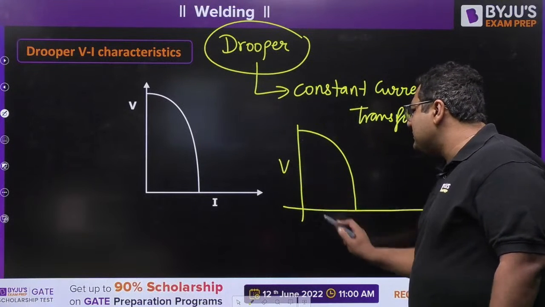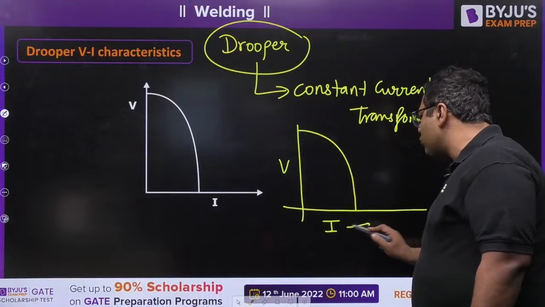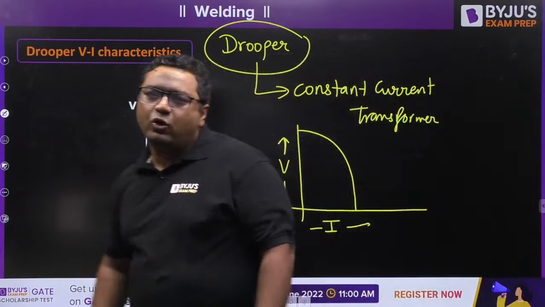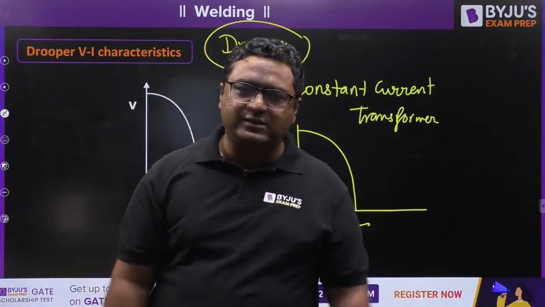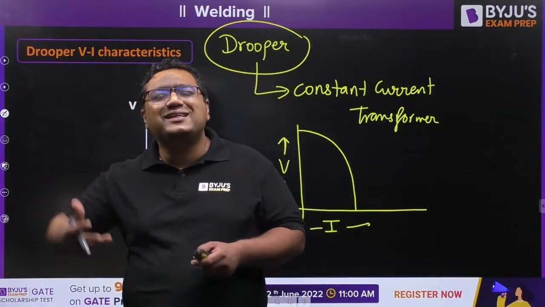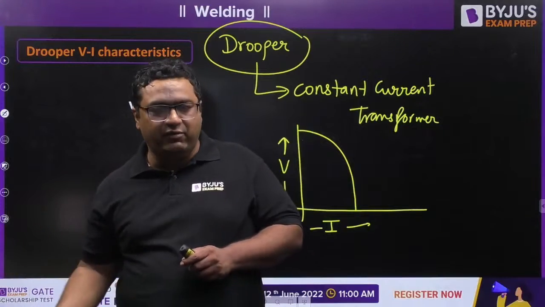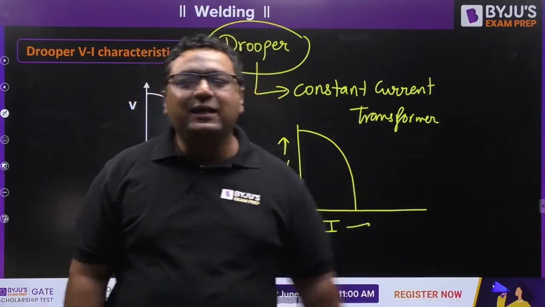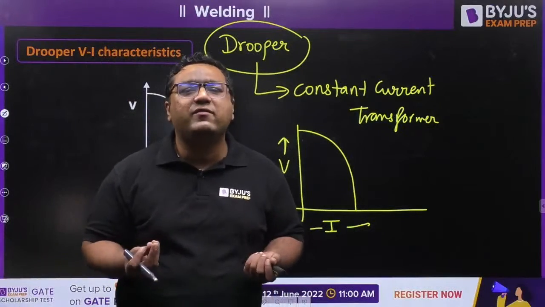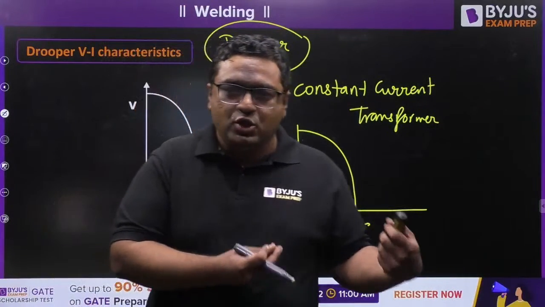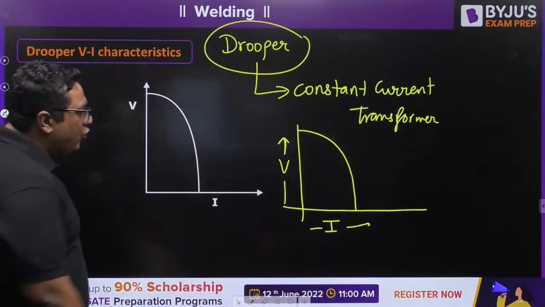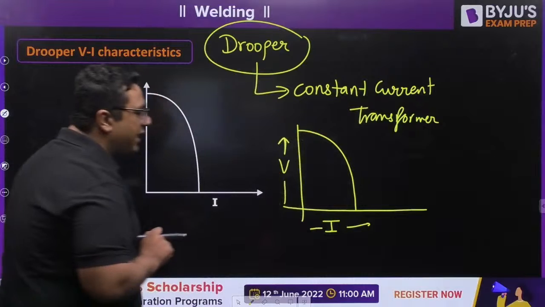You might be thinking, sir, we have studied V is directly proportional to I in Ohm's law, but my dear, Ohm's law is not followed by every device. Ohm's law is followed by some devices which are said to be active. Those which are not following are said to be passive. And second thing, transformers are meant to give us some different characteristic. So those different characteristics are given by this Drooper, and Drooper is providing this type of VI characteristic.